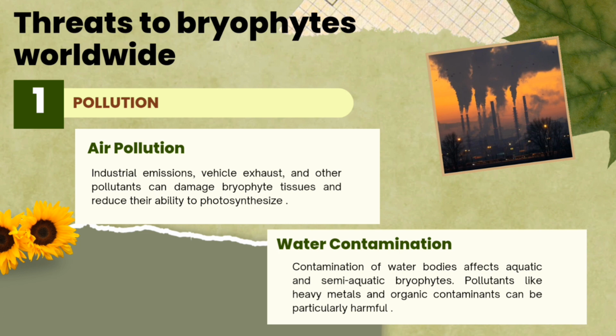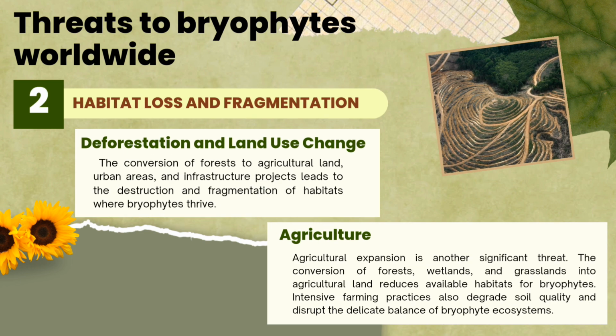Contamination of water bodies affects aquatic and semi-aquatic bryophytes. Pollutants like heavy metals and organic contaminants can be particularly harmful. Next is habitat loss and fragmentation: deforestation and land use change.